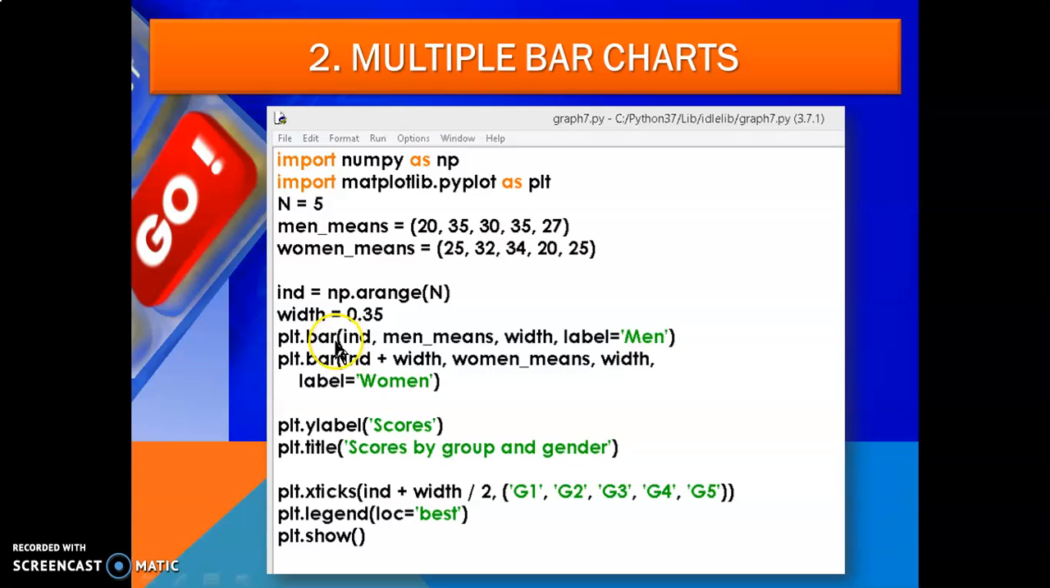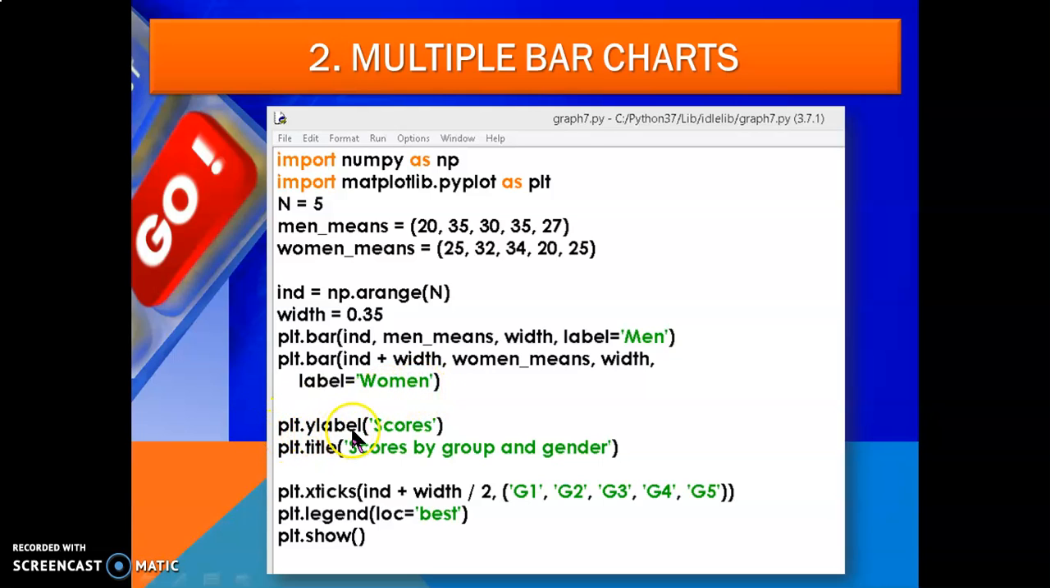plt.bar, in a bar what do you have to do? ind. What is ind doing? It is arranging the value of n. Now comma men_means, this value you have to write here for plotting, and width, width is given as this one, and label equals Men. This label you have to write. Now plt.bar(ind + width, women_means, width, label equals Women.